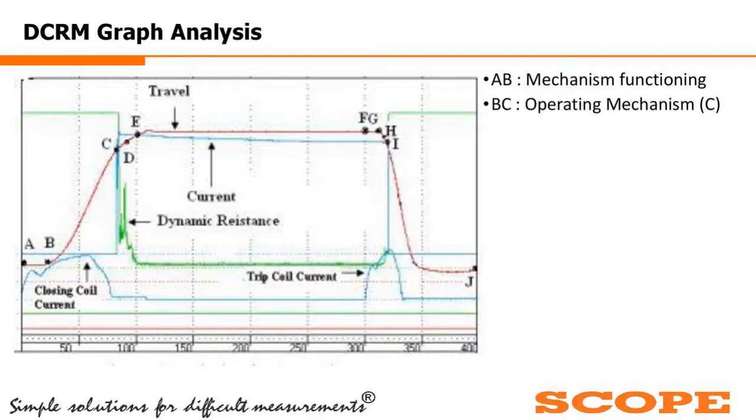So after the point E, as you can see in the travel also, the breaker movement has practically stopped, or there is practically no movement. So if we compare the travel and resistance curves, we can easily understand that when the breaker travel has stopped, the resistance change has also stopped. So it reveals that the breaker contact is healthy.